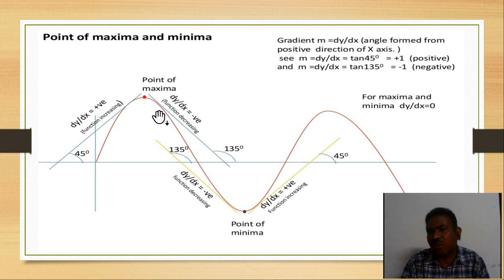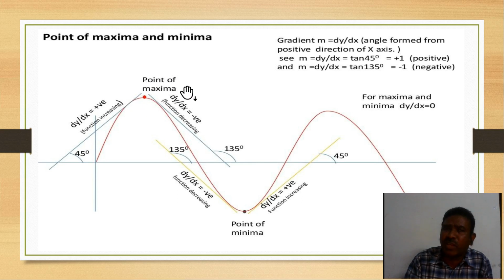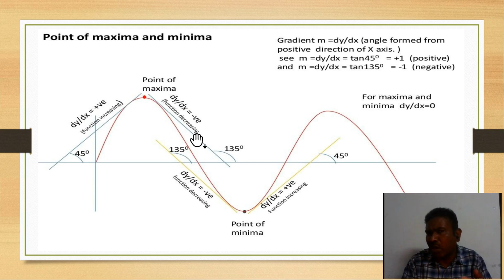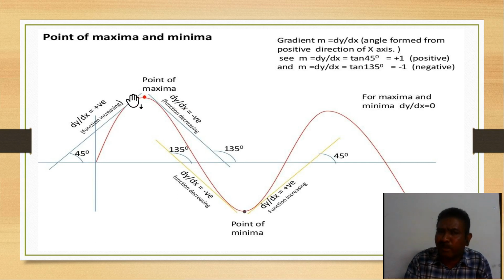According to the common classification, because we are discussing the application of derivatives, dy by dx gives us the slope. So don't get confused, that is nothing but the slope. This is also how you can understand it. The same explanation we gave before applies here too. Earlier we explained with respect to the angle, where we took some points. Okay, is it clear? So this was about points of maxima and minima.